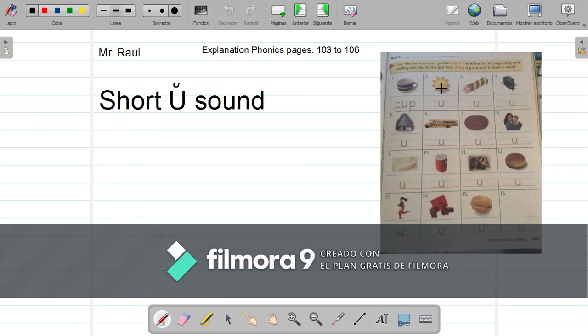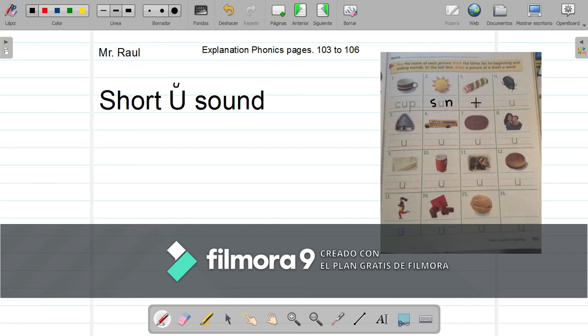For example, sun. What is that? The letter S. Now listen, sun, the letter N. As you remember, you found this picture and this name in the first pages, so it will be easy to identify.